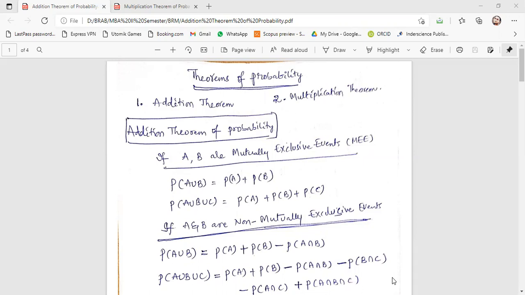Mutually means... Swarnalata, do you want to tell? They won't happen both at the same time, sir. Yes, this is the fundamental concept. Correct, Shailaja. Any two events will not happen simultaneously under a mutually exclusive event. So what do you mean by that? Take one example and explain to us. Tossing a coin, sir. We get either tails or head.